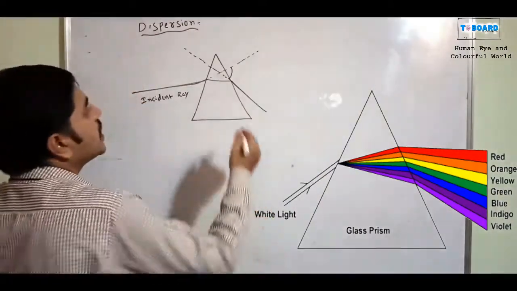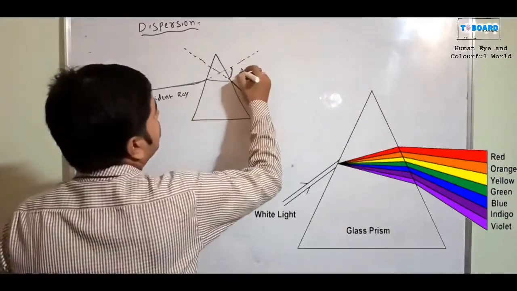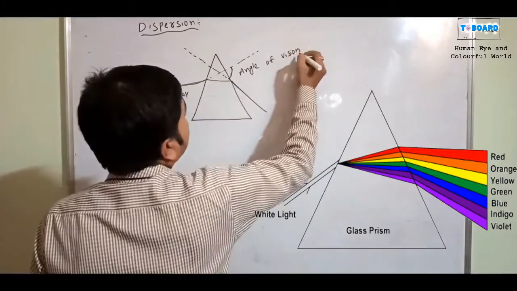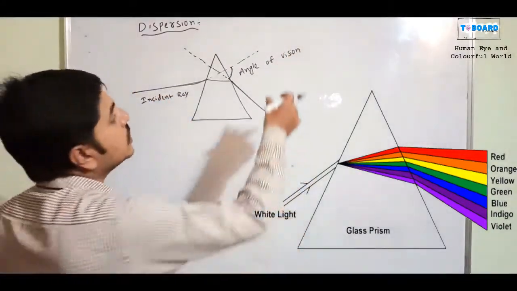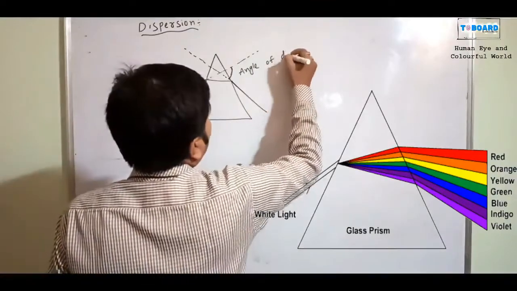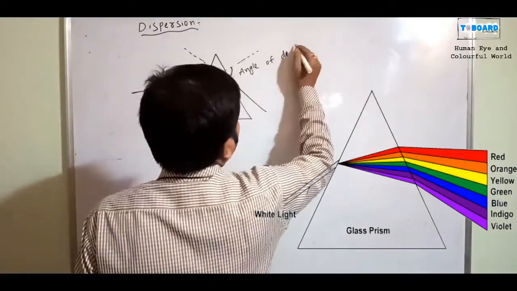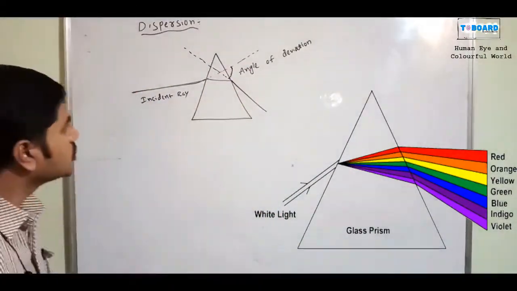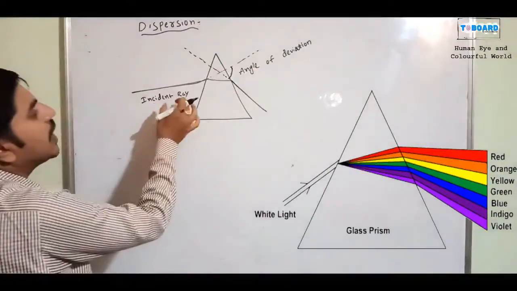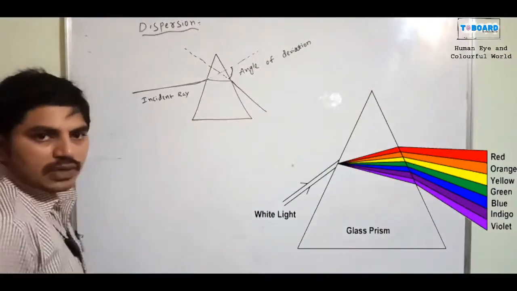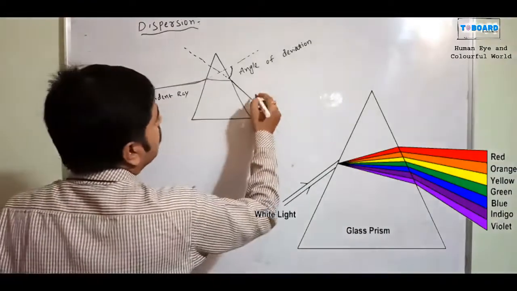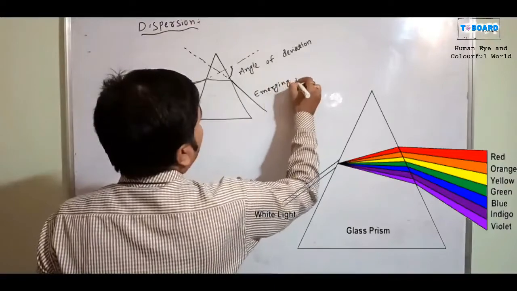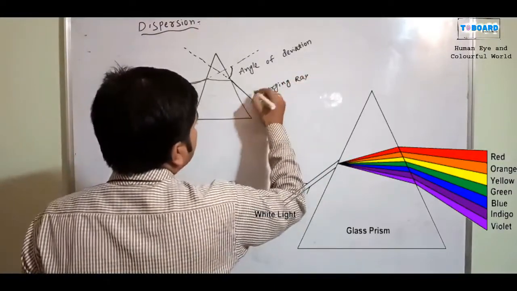This is called the angle of deviation. So this is the angle of deviation here. This is the incident ray, and here also one ray has to come out. That is outside of the prism, and this is called the emerging ray, or emergent ray. So this is called the emergent ray.